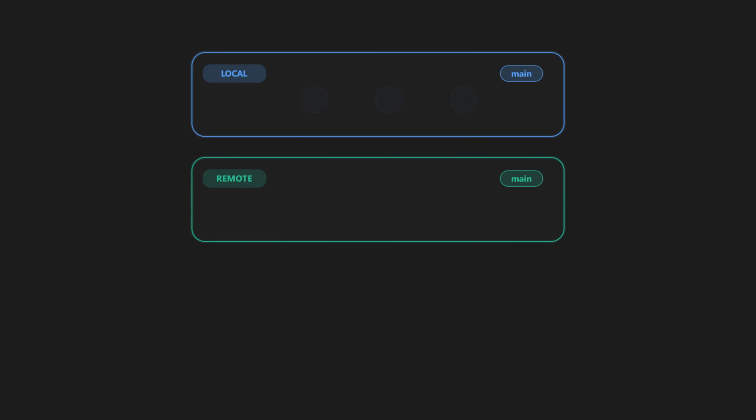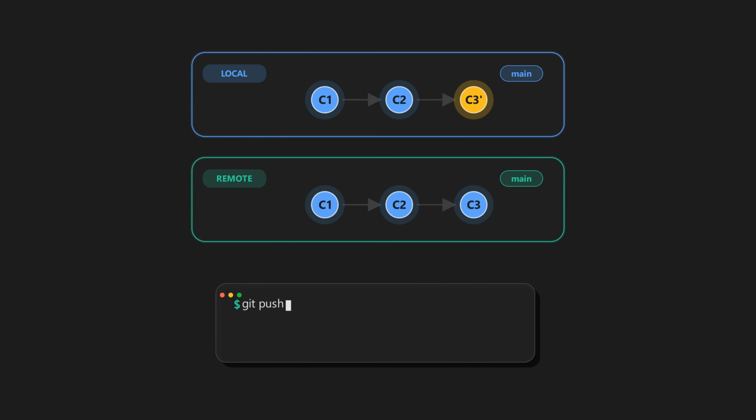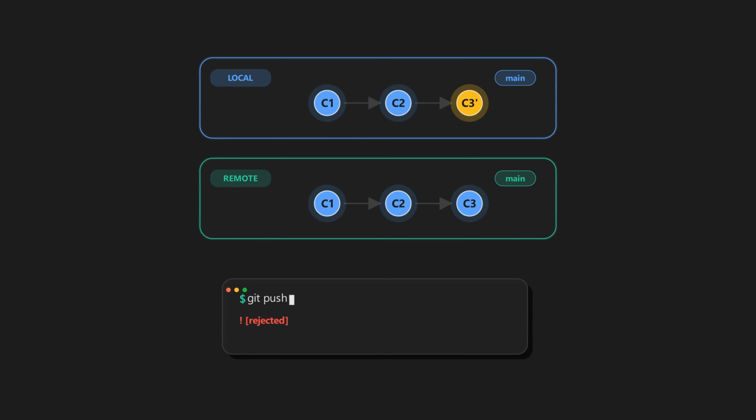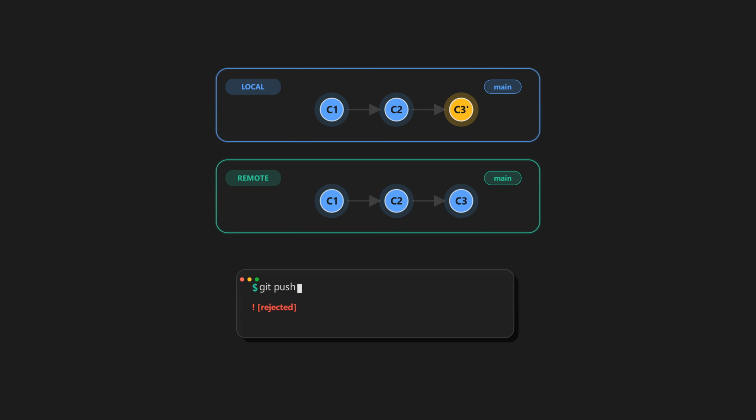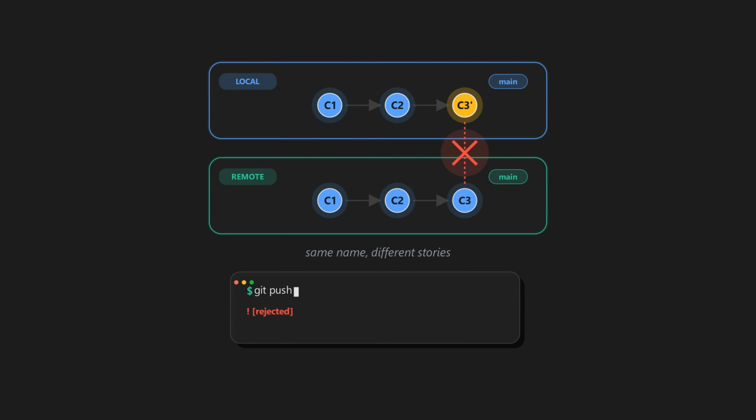So you just rewrote a commit. Maybe you amended the message, maybe you rebased, doesn't matter. You try to push and it's rejected. What happened here is that when you rewrote that commit, your local branch and the remote branch diverged. They have the same name, but they tell different stories now. Git sees this mismatch and refuses to push.